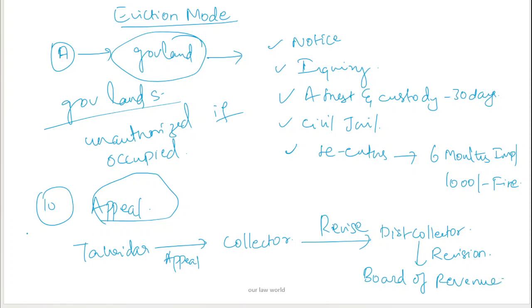So the process is from tahsildar to collector, collector to district collector, and district collector to board of revenue. And the limitation period is set under section 11, which is 60 days.